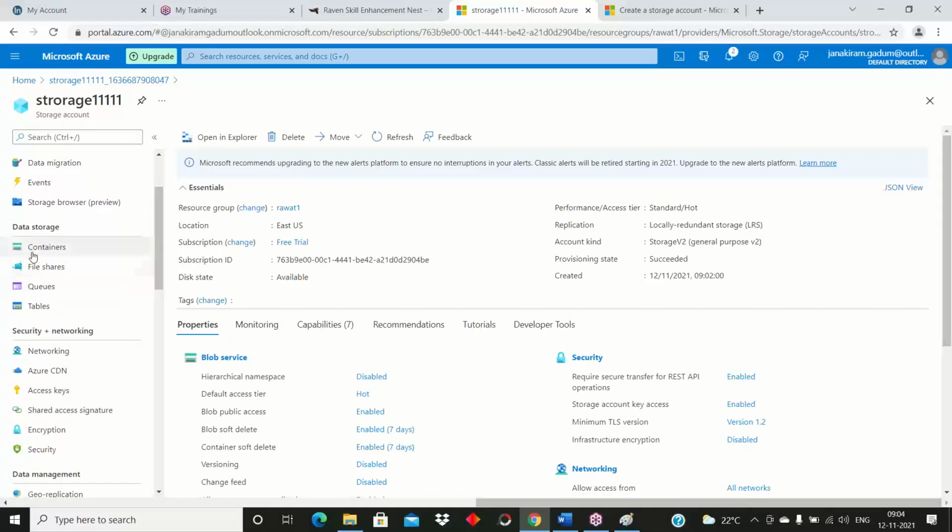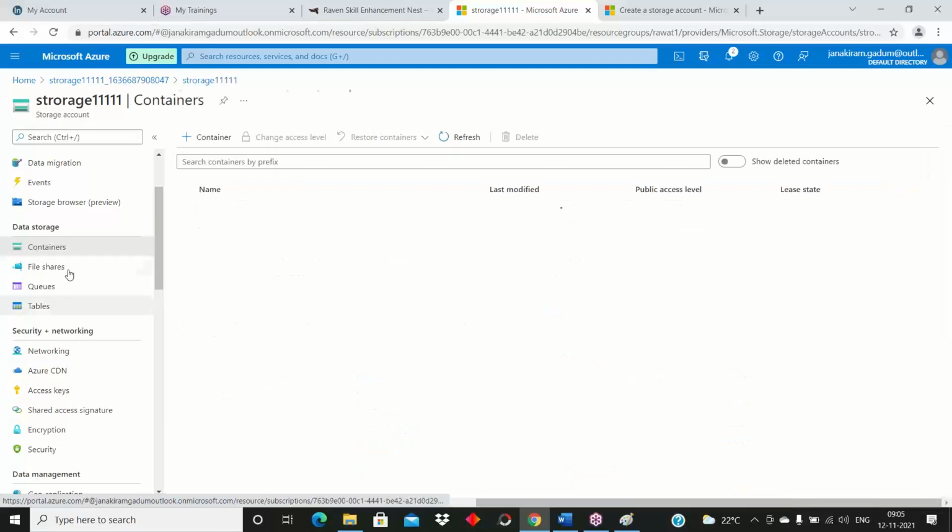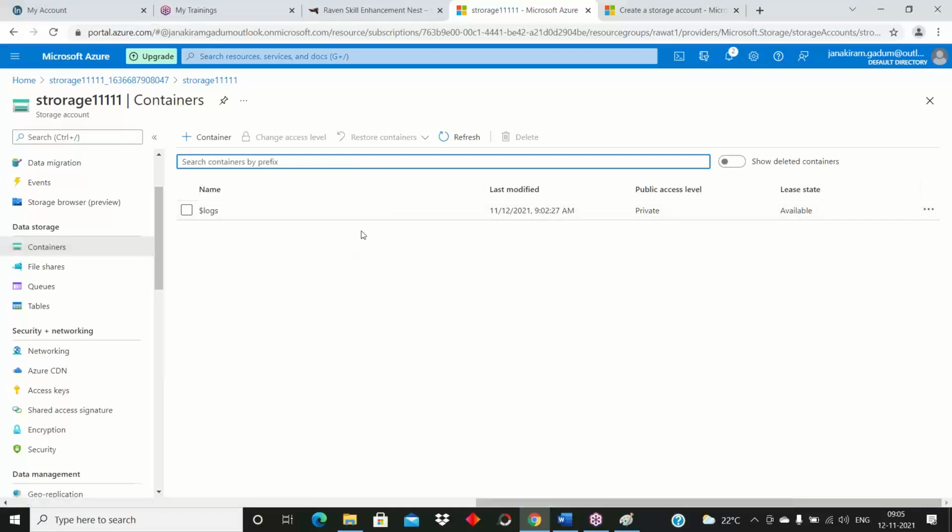This is the data storage. I'm going to containers. Today I will explain the first service, that is blob. As I told you, inside the blob service I need to maintain a container, and inside the container I need to maintain the data as blobs. So today I'll discuss this container. For now I don't have any containers inside this. This is default, leave it. So now I'm going to create one container. Here, create container.